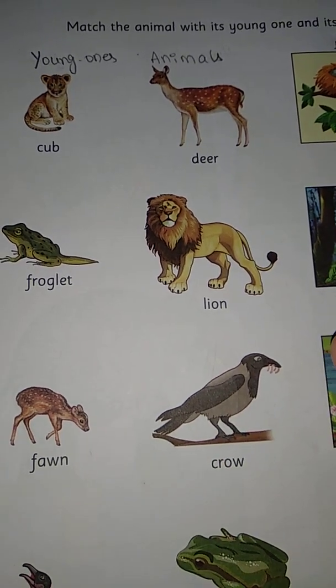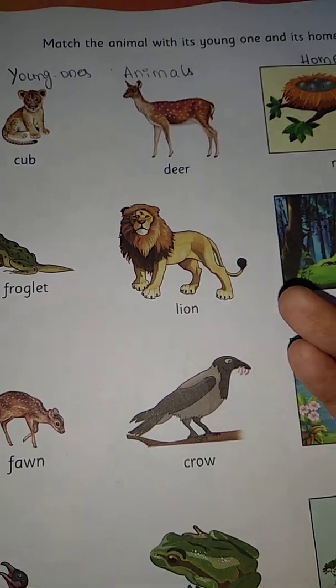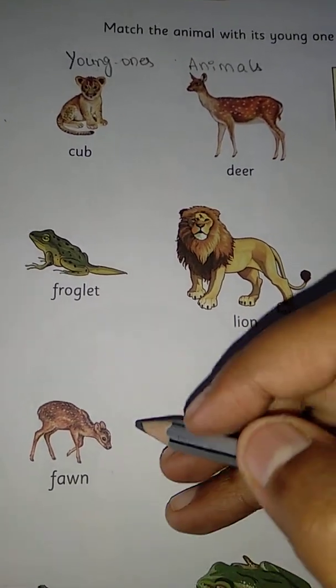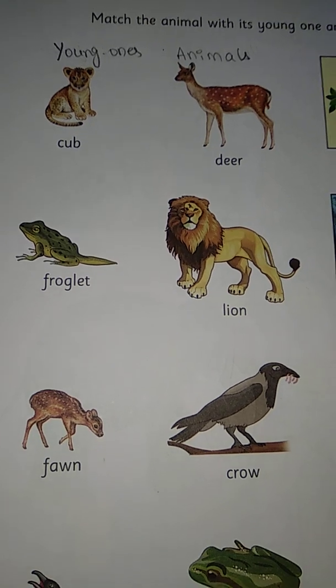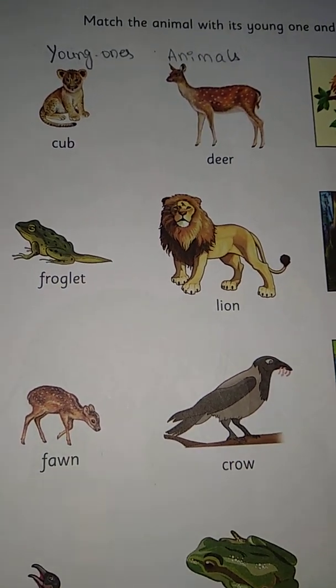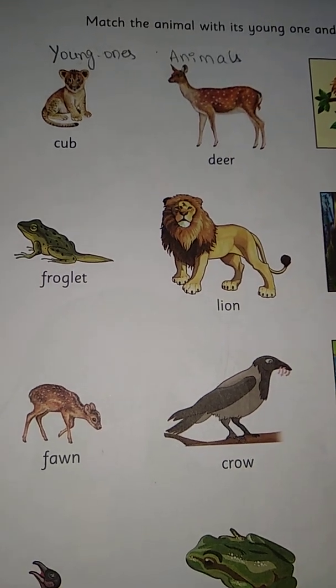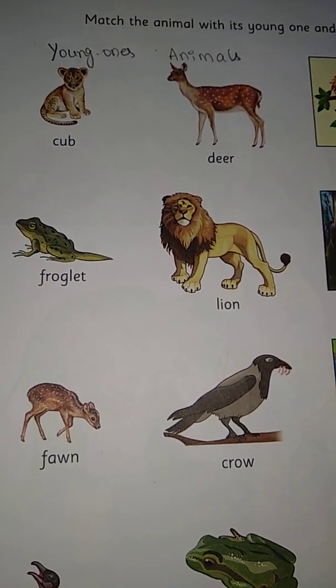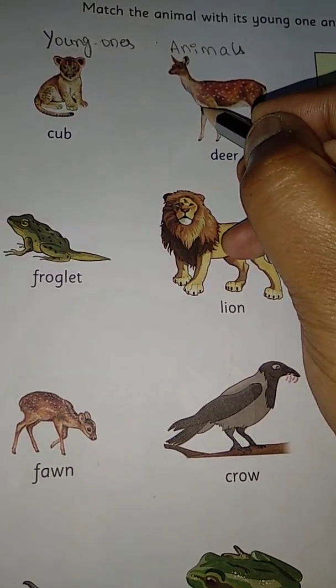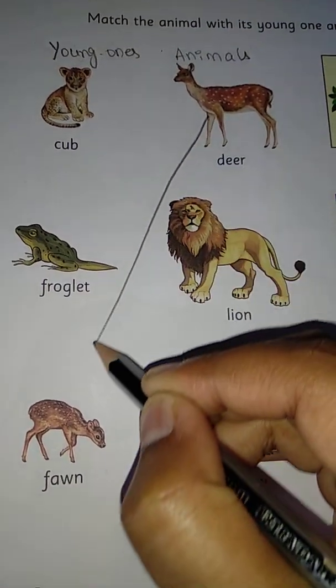When a deer is a young one, it is called a fawn. When a deer is in child age, or the baby of the deer, it is called a fawn. So match the deer with fawn.